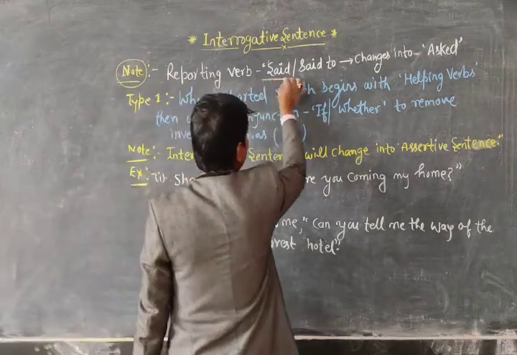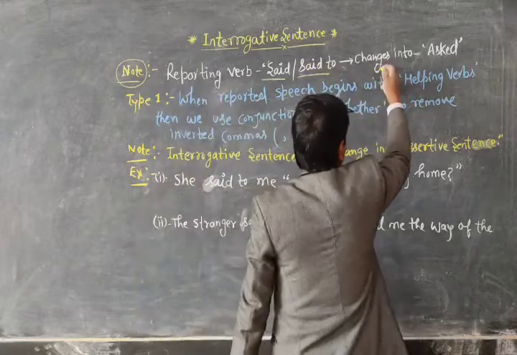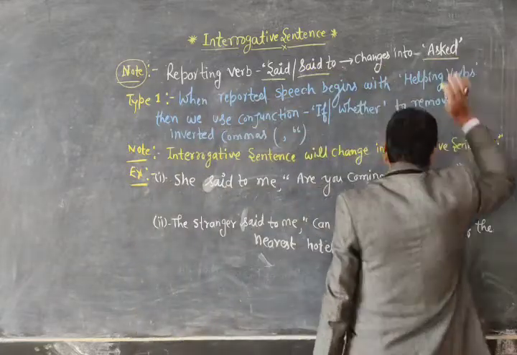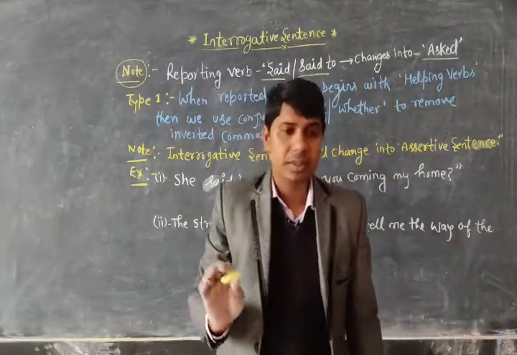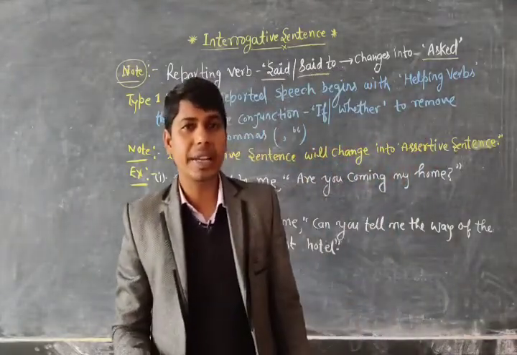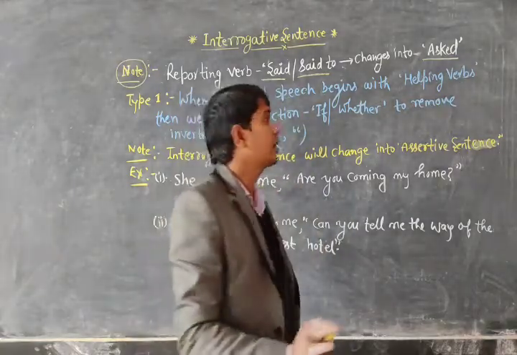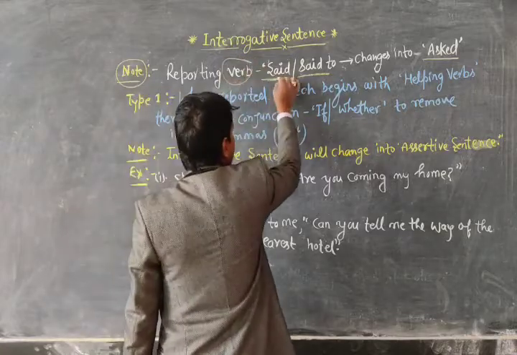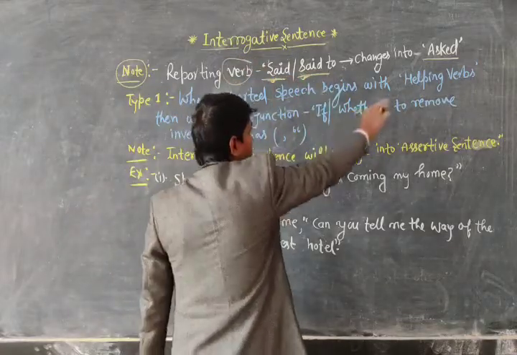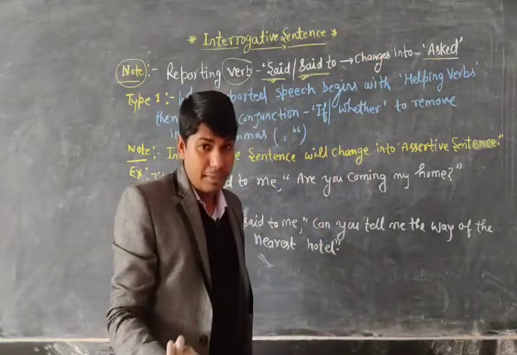Reporting verb said and said to changes into ask. Is that clear? If the reported speech belongs to an interrogative sentence, in that case the reporting verb said or said to will change into ask. Okay, are you getting me?